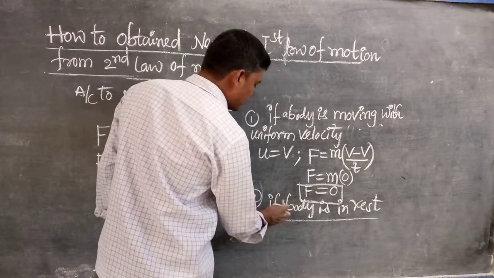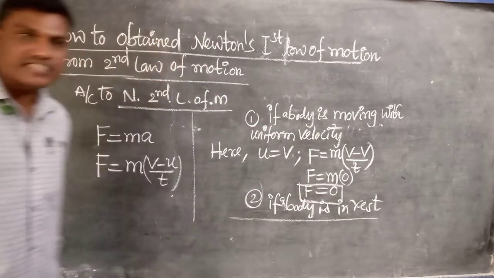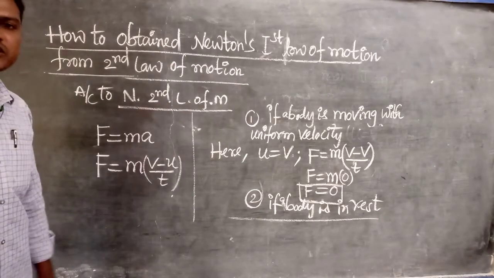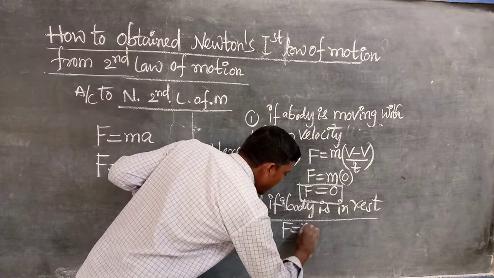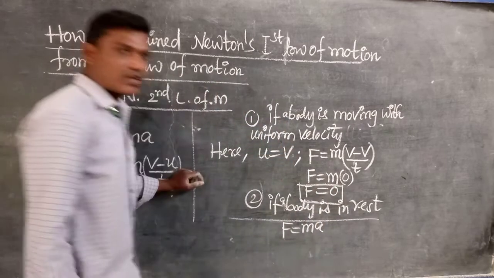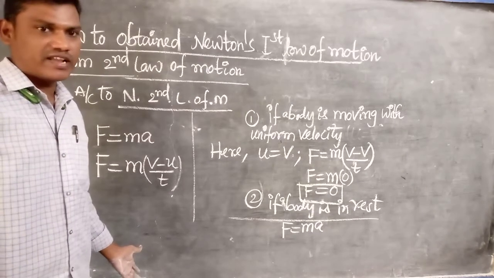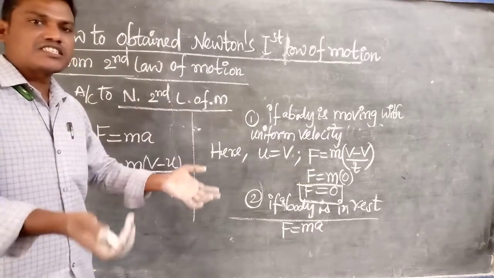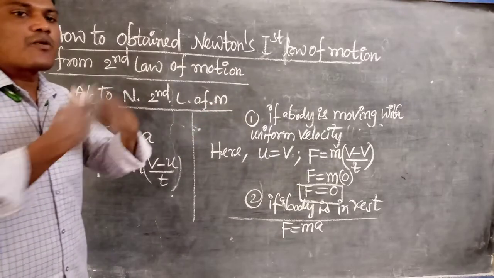If a body is in motion, that is the first case. If a body is at rest, what is the meaning of that? Here we can write F equals m into a. So the initial velocity is 0. There is no final velocity, because if a body is at rest, its velocity is 0 only, meaning it does not have any motion.